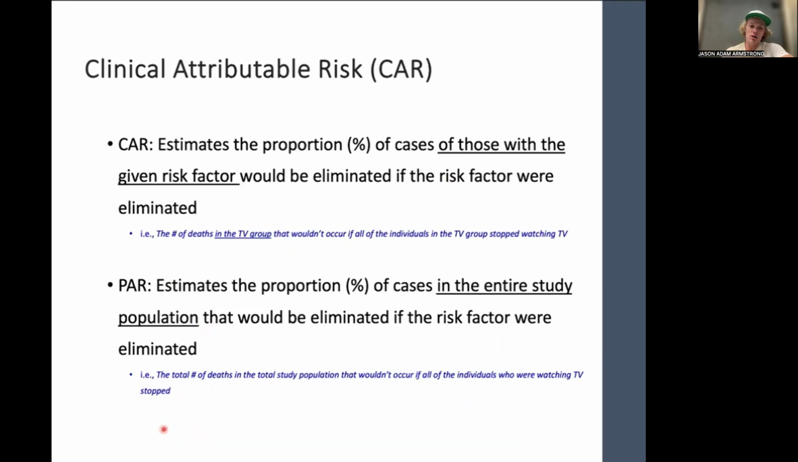Population attributable risk, though, would say that the total number of deaths in the total study population that wouldn't occur if the individuals who are watching TV stopped. Okay, so I would expect a much lower percentage here and a little bit higher percentage here theoretically. So just pay attention to that as you're reading. Okay, that was a very quick overview.